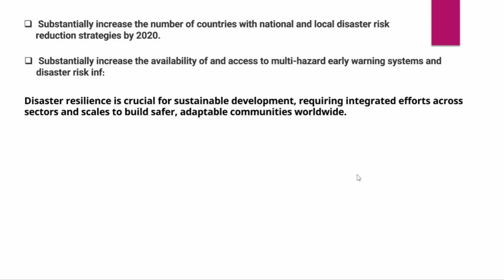As part of the Sendai framework for disaster risk reduction, a substantially increased number of countries should have national and local disaster risk reduction strategies by 2020. So we have a National Disaster Management Authority, which was formed as part of the National Disaster Management Act of 2005.